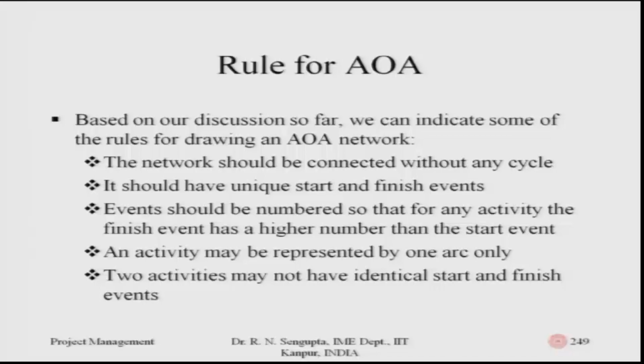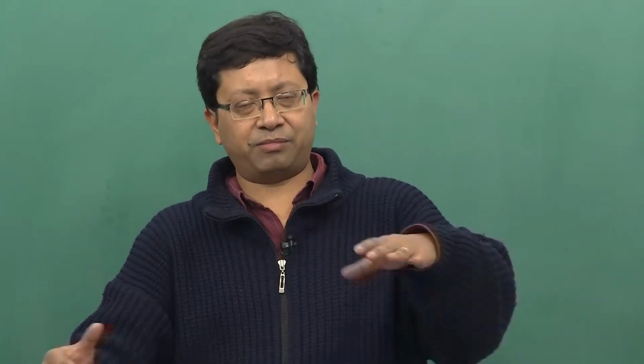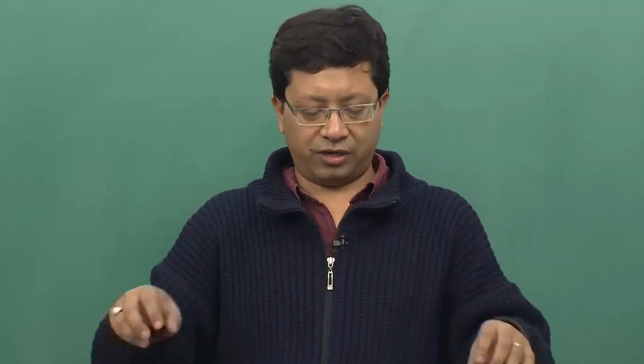The network should be connected without any cycle; this is just a repetition of what we considered. There should be unique start and finish events. Events should be numbered so that for any activity, the finish event has a higher number than the start. If you start from the left, which is the start, the right would be the finish, and they go in a branch or tree concept from the start to the finish.